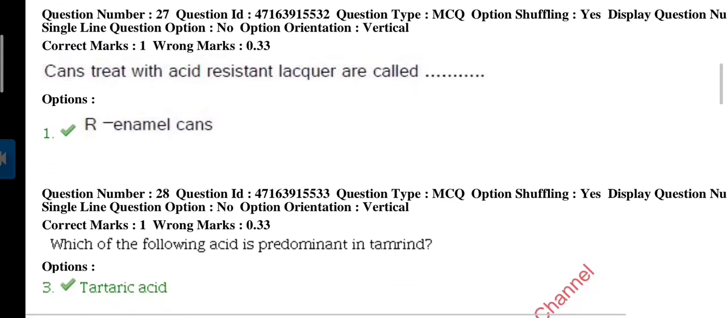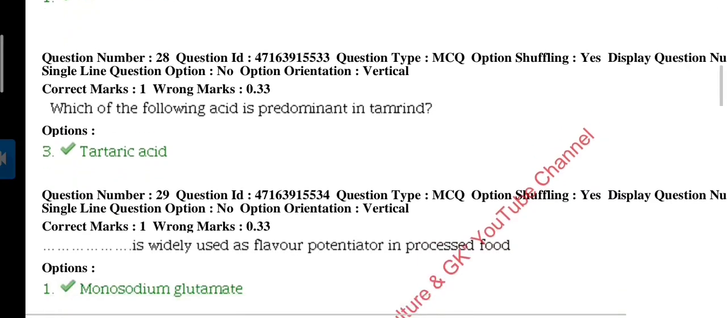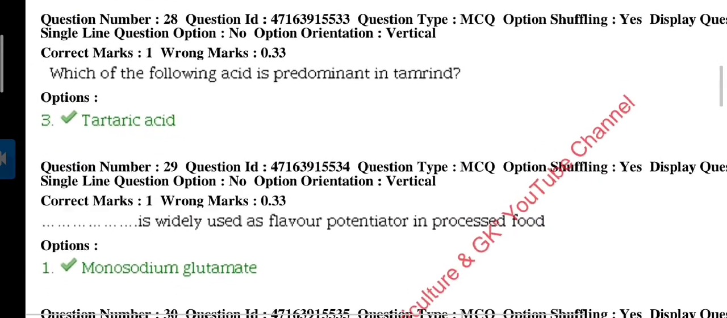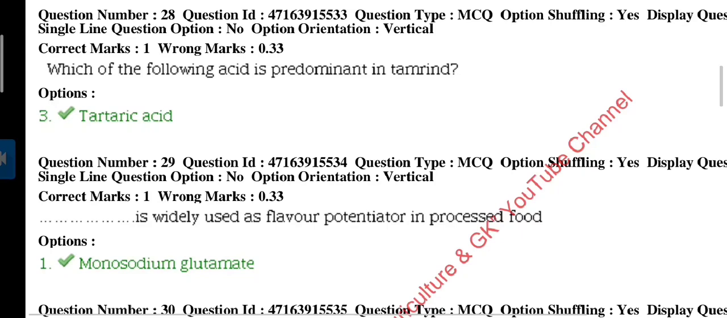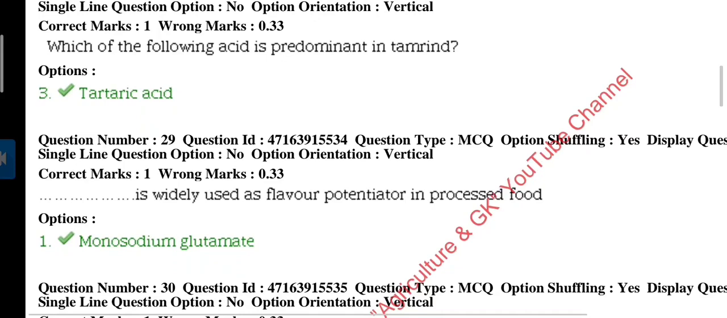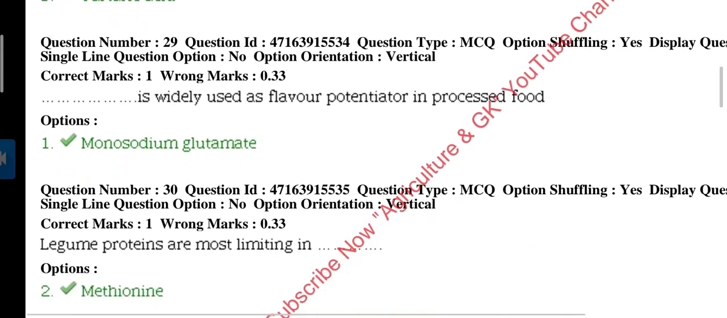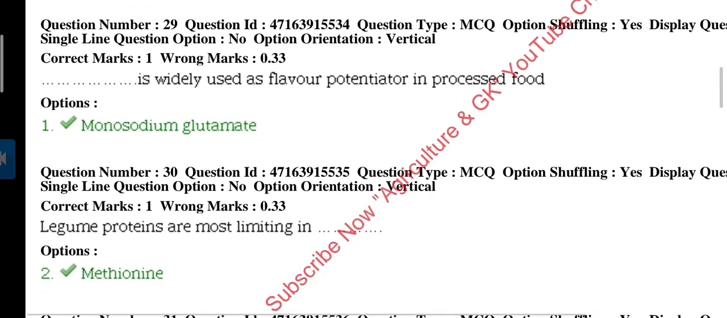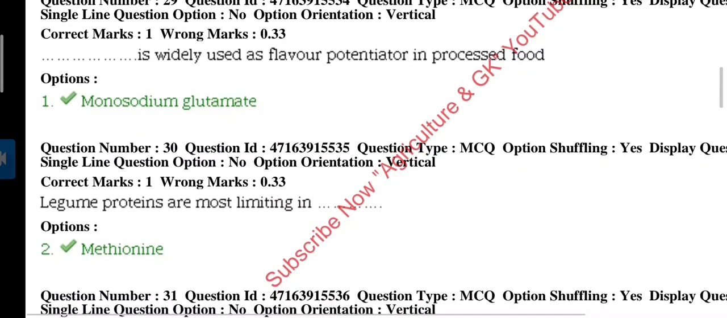Question 27. Cans treated with acid resistant lacquer are called R-enamel cans. Which of the following acids is predominant in tamarind? In tamarind, tartaric acid is found. Dash is widely used as a flavor enhancer in processed food. Answer is monosodium glutamate.